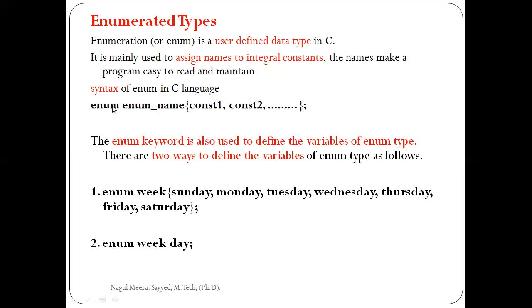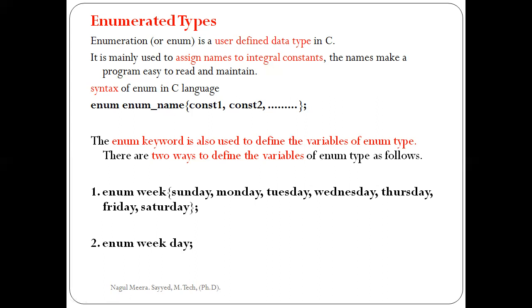Enum is the keyword, space, enum name. Here we can use any name. We must use enum, then space, enum name. In curly brackets, constant 1, comma, constant 2, comma, up to constant n, and end with a semicolon. So this is the syntax of our enum data type.